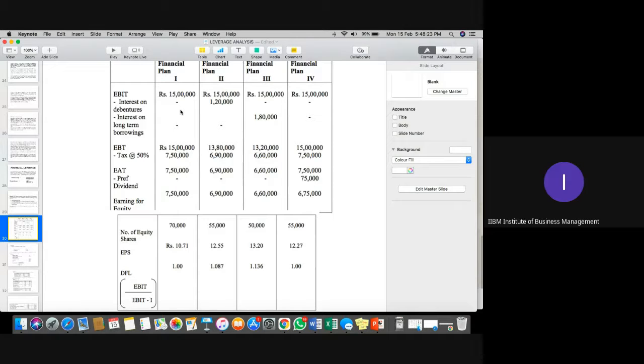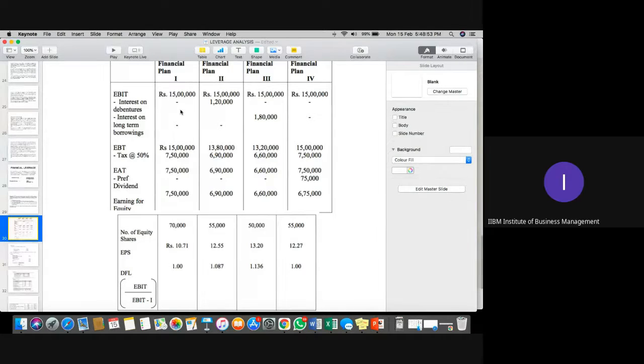Is it clear, please, everyone? In the first option there is no amount in interest on debentures and interest on long-term loans.